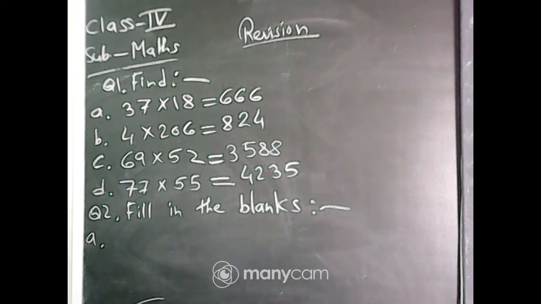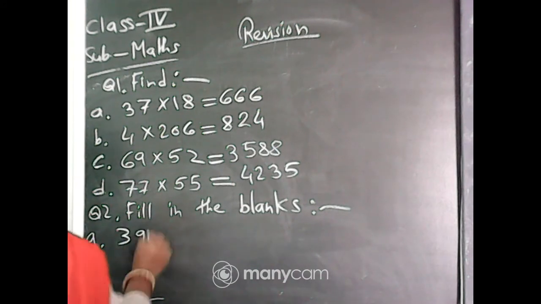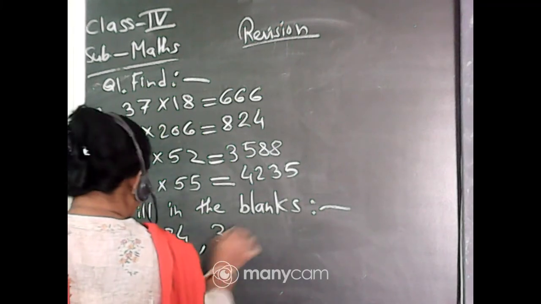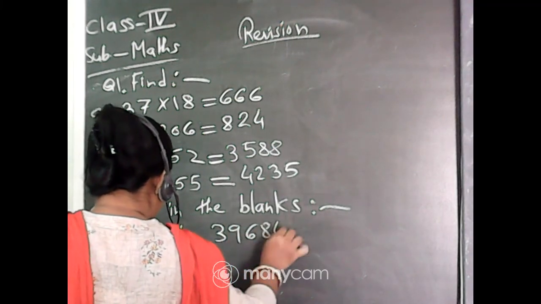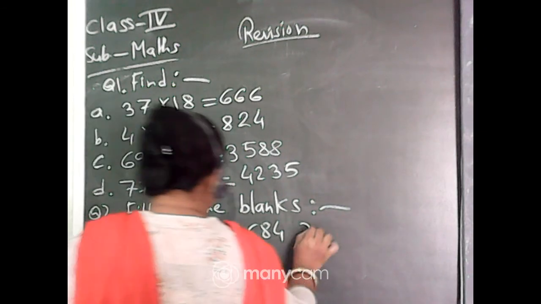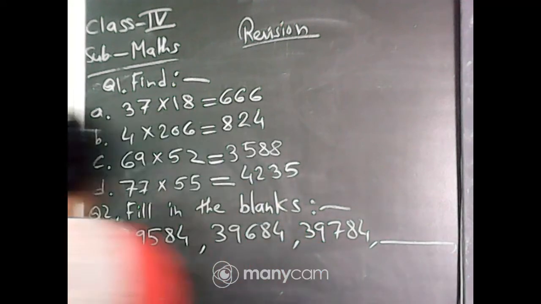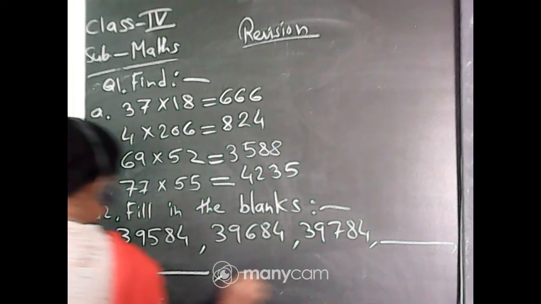Now, fill in the blanks. Here, I will give you some patterns. You have to solve that pattern. Okay. The first one: 39584, comma, 39684, 39784, then dash, dash and dash.